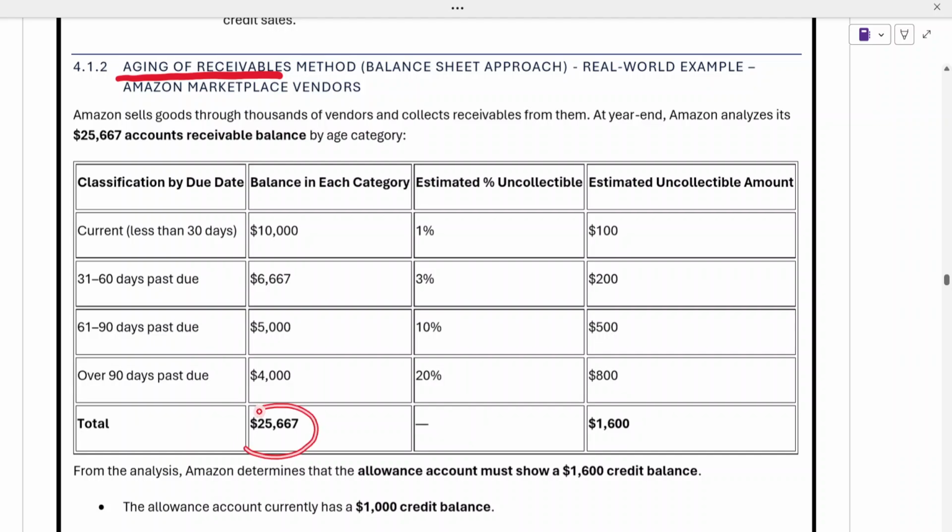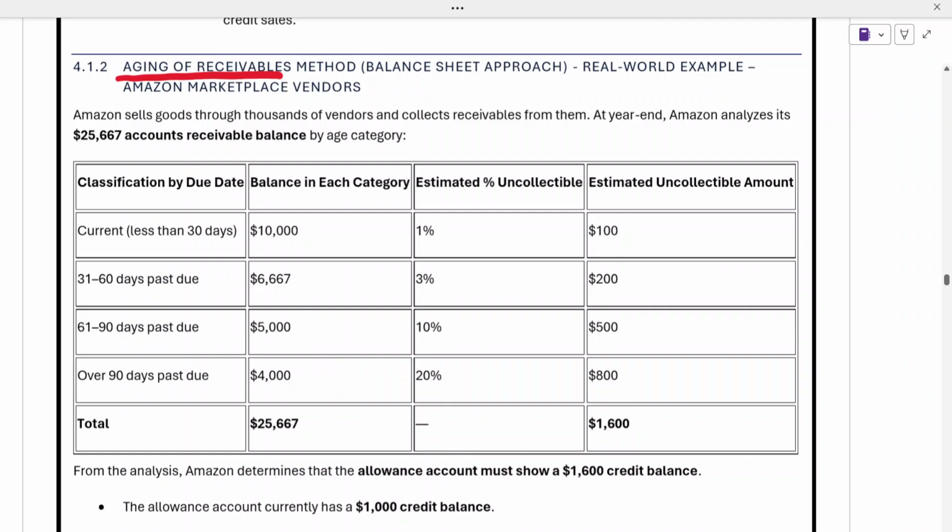So they have seen that a lot of people need to pay them, but those who are currently due for payment are only $10,000. The people in the 31 to 60 days category, to whom we have sold goods and around 31 to 60 days have passed and they haven't paid us, are around $6,667. Similarly, the people who haven't paid up to 90 days are $5,000, and those who have not paid since more than 90 days have passed are around $4,000.